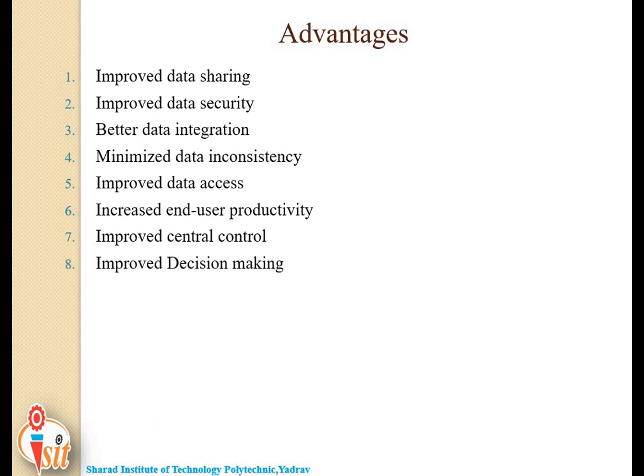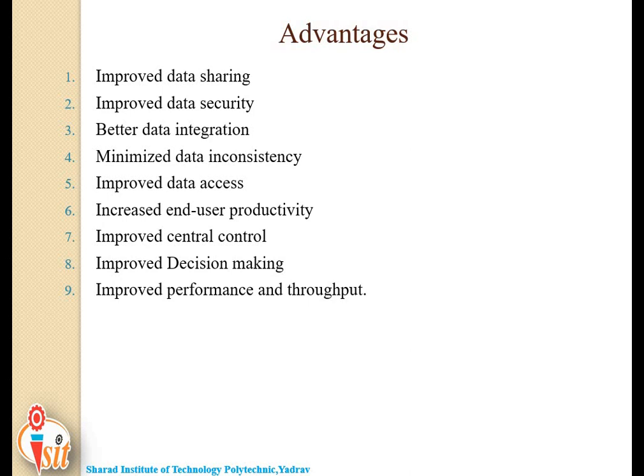The next advantage is improved decision making. How does the database help us to improve our decision making? Better managed data and improved data access make it possible to generate better quality information, on which better decisions are based.